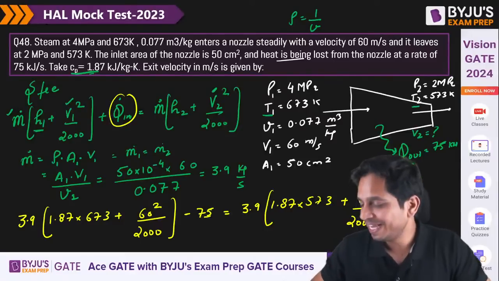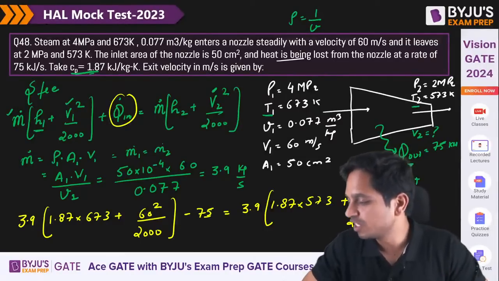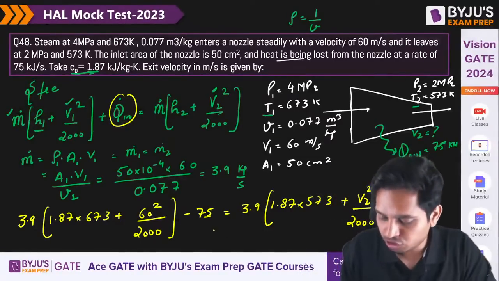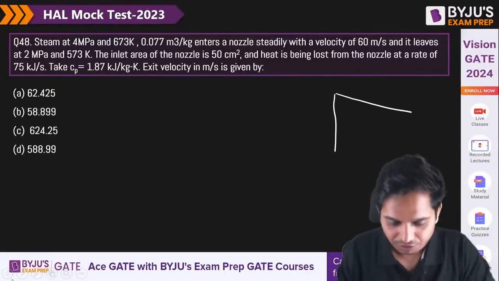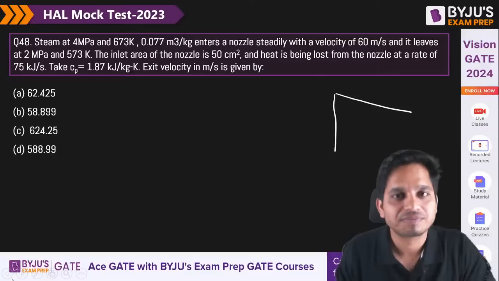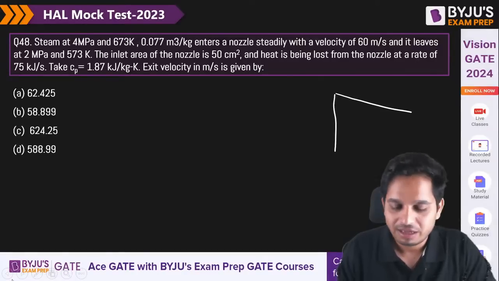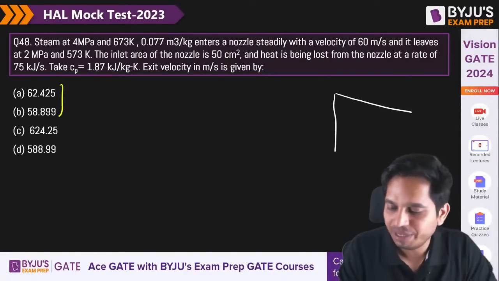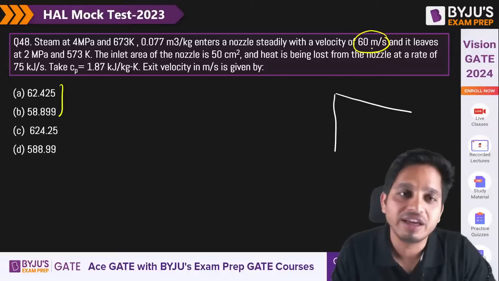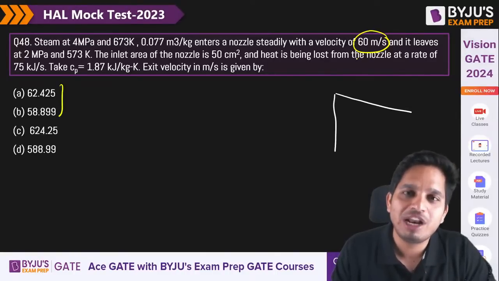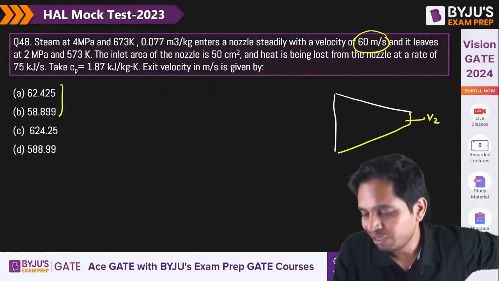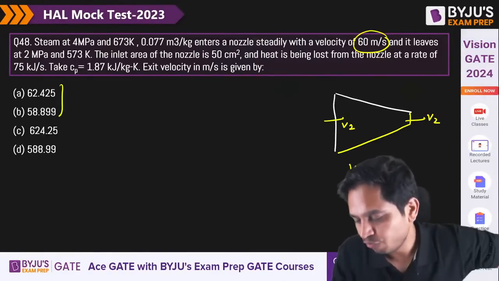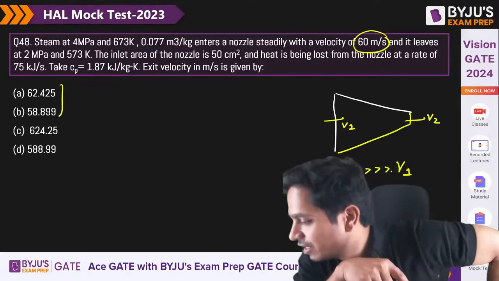Are you calculating? Yes. V2, how much is V2? Velocity at exit. V2 is equal to, what is the right answer? Of course, it cannot be A and B because inlet velocity is 60, you see. And in a nozzle, there is a huge increase in velocity. So in a nozzle, what do we know? If this is V2, this is V1, then V2 is much greater than V1. Okay. So what is the answer?